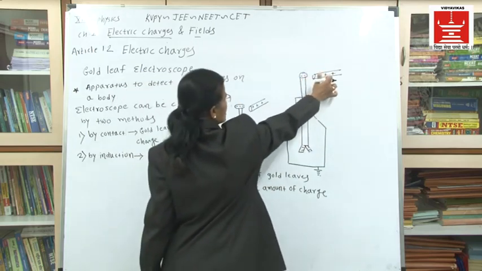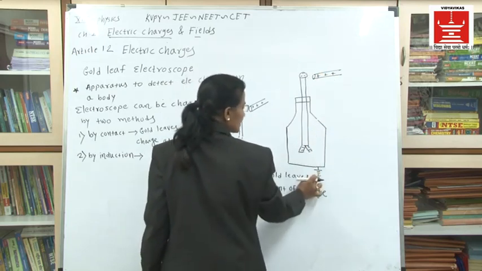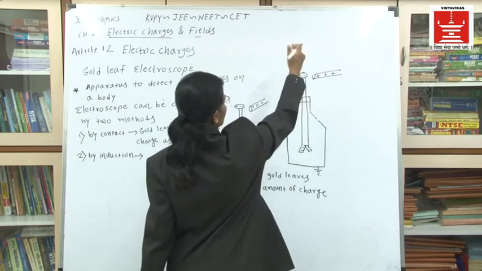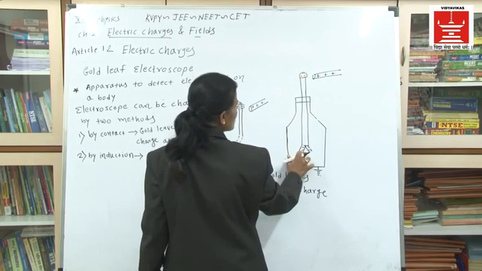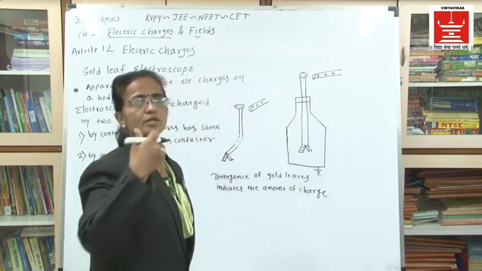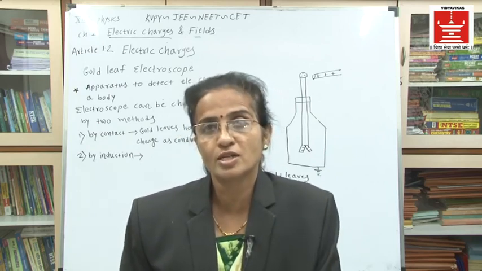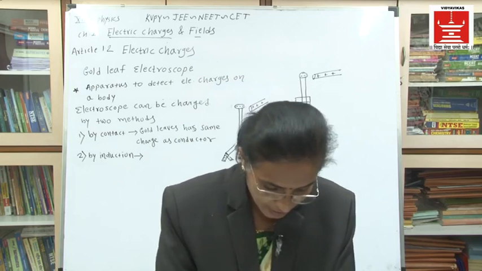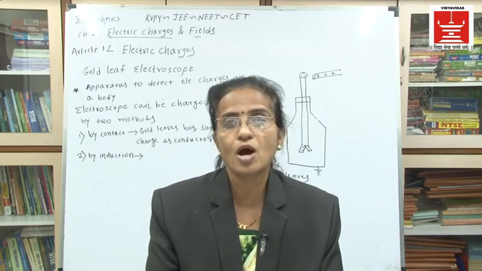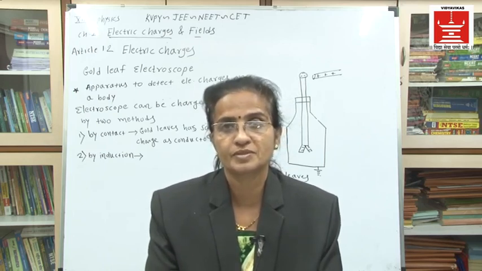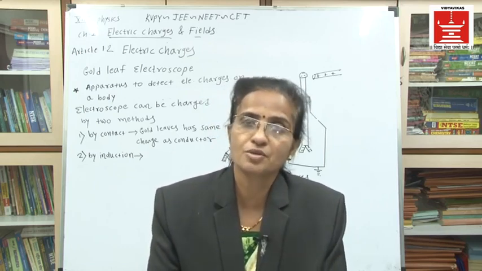When the positively charged glass rod is taken near and this electroscope is connected to the earth, exactly opposite charges will be produced, and those opposite charges will also be produced on the gold leaves of the electroscope. This is the induction method of charging the electroscope. And this method gives the gold leaf electroscope opposite charges. The same charges will not be produced by the induction method.